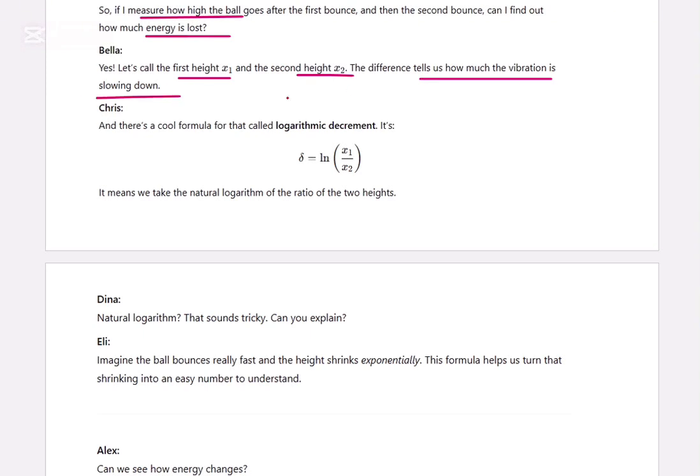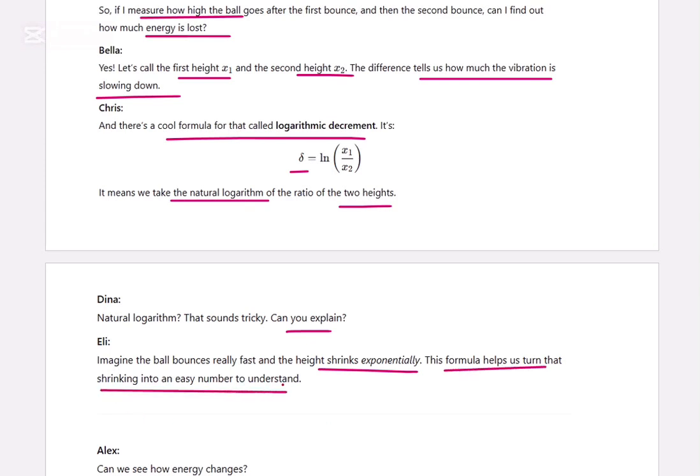There's a cool formula called the logarithmic decrement: natural logarithm of x1 by x2. This means we take the natural logarithm of the ratio of the two heights. That sounds tricky, can you explain? Imagine the ball bounces really fast and the height shrinks exponentially. This formula helps us turn that shrinking into an easy number to understand.